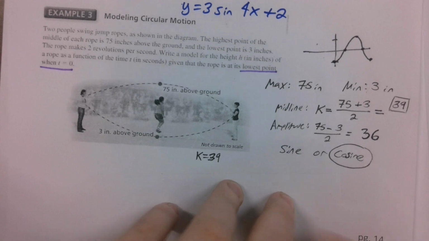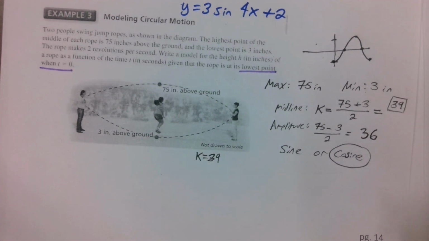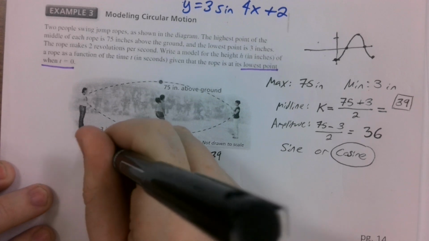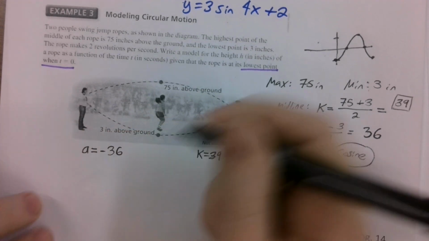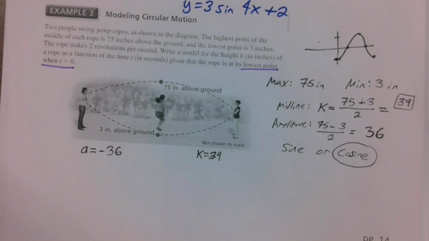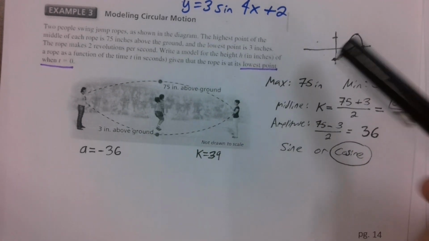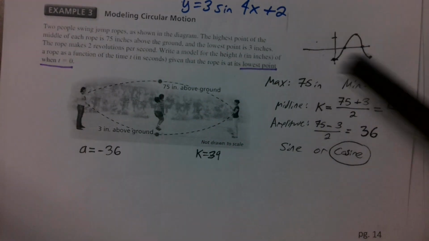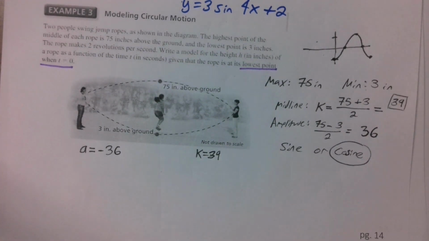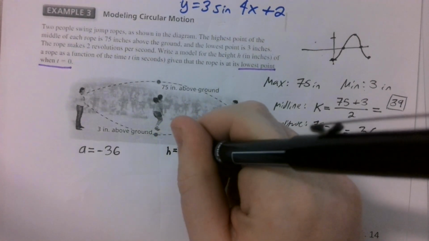Uh-oh, if it's flipped over, is our a value going to be positive 36? No, that wouldn't make sense. If it's flipped upside down, that means we have a negative a value. Our a value is negative 36. So that was a good catch. From here, the only thing we need to see is if we are, in fact, horizontally shifted, and we need to find our period. Thankfully, if we know that we're starting at the bottom, cosine normally starts at the top or bottom. So we didn't shift over at all. Our h value is 0. We don't need to worry about a phase shift.